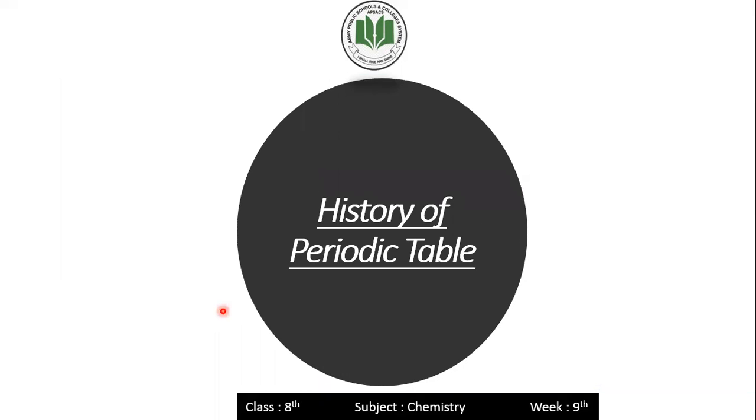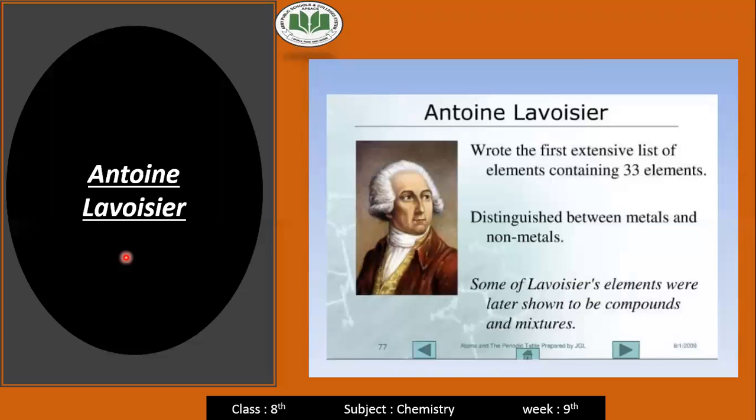Okay, history of the periodic table. Antoine Lavoisier is the first scientist who introduced the periodic table, and he wrote the first extensive list of elements containing 33 elements. It means he introduced 33 elements and distinguished between metals and non-metals. Some of Lavoisier's elements were later shown to be compounds or mixtures.